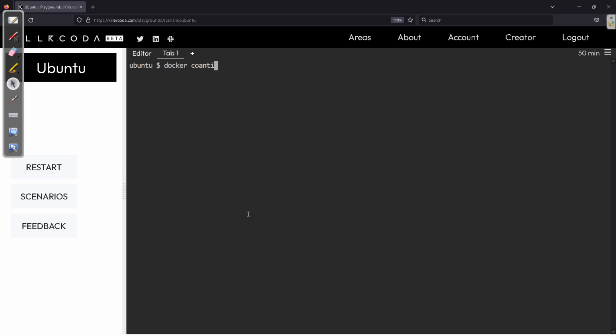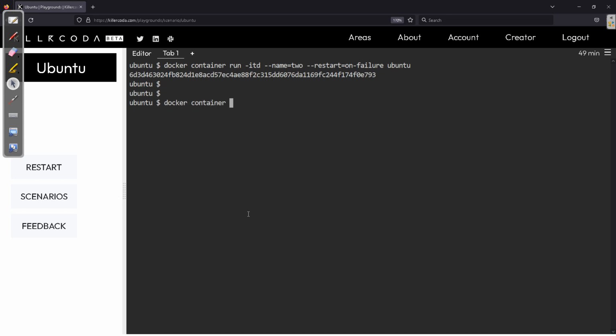Docker container run -itd, and we give the name as 2 for the second scenario. And the restart policy is what? On failure. Very good. The image is Ubuntu. Now we run docker container ls -l, and you can see it is running.